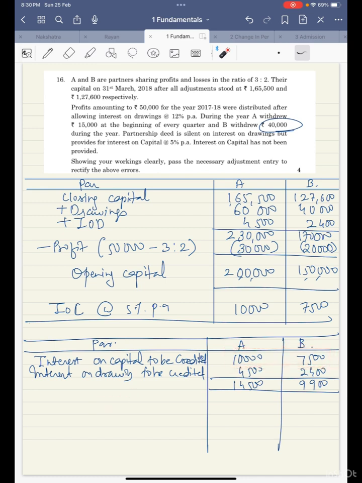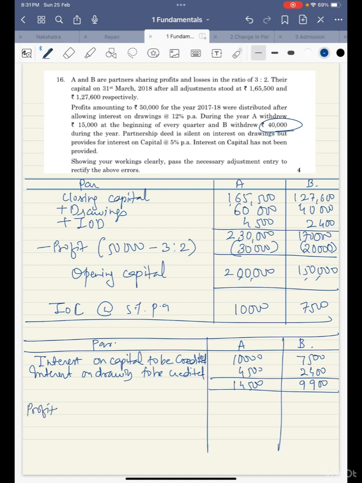Now see, suppose interest on capital equal to 17,500 is not provided, then what happened of this amount? So this amount got added with the profit, and this 17,500 value of interest on capital got distributed among the partners in the ratio 3:2. And same thing happened with interest on drawings also. This value equals to 6,900. So the 6,900, the money which was taken by A and B, got distributed among the partners in their profit sharing ratio.